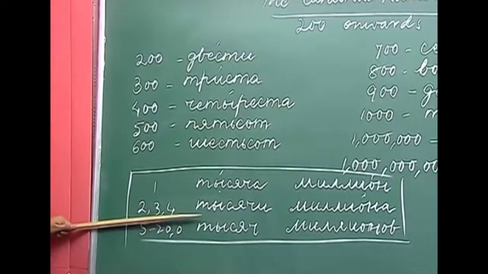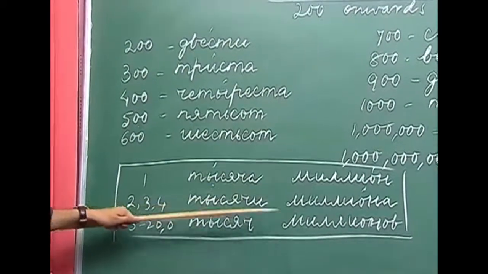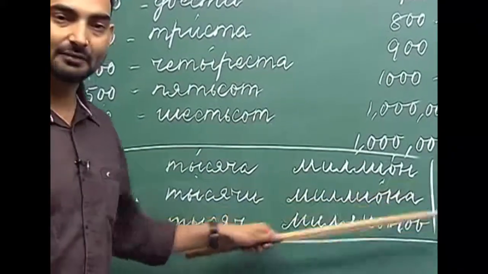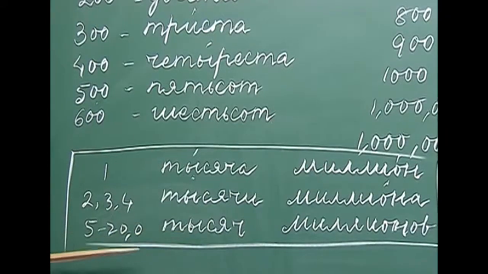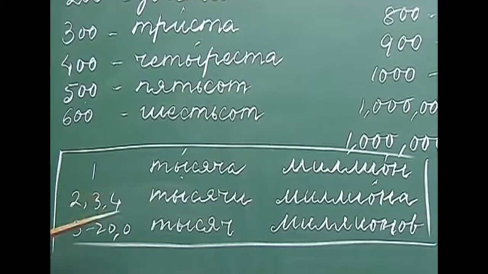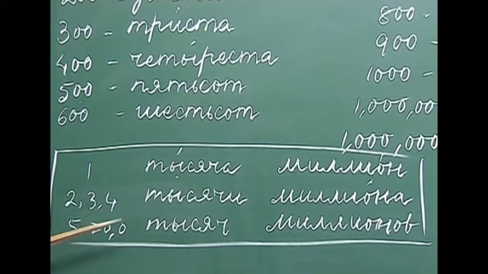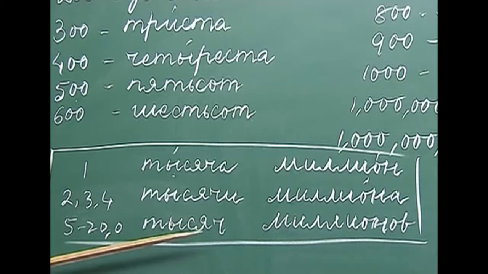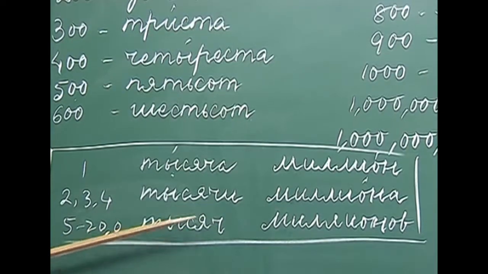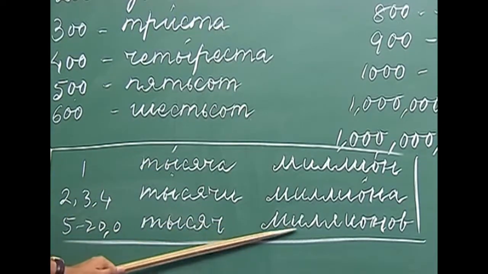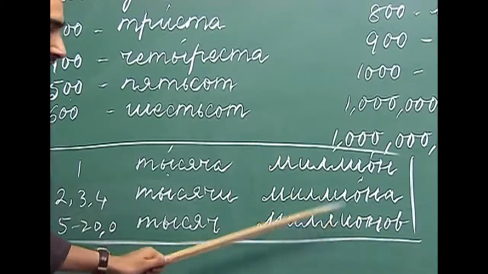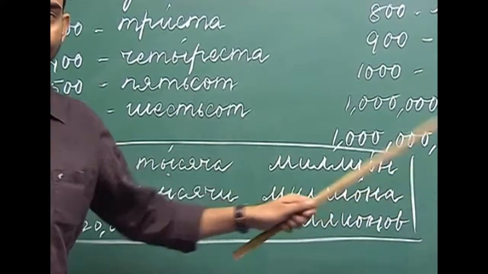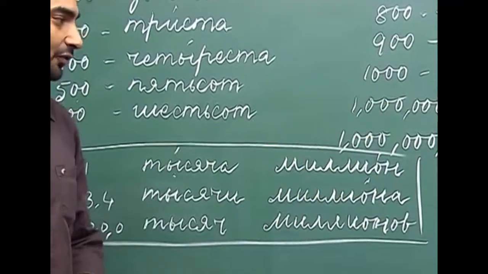If the number ends with 2, 3, 4, we use the forms tysyachi, milliona, milliarda. If the number ends with 5, 6, 7, 8, 9 and 0, we use tysyach, which is the genitive plural form of 1000, millionov, the genitive plural of million, or milliardov, the genitive plural of billion.